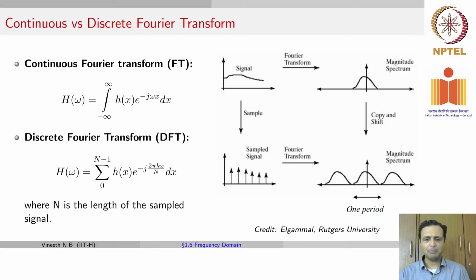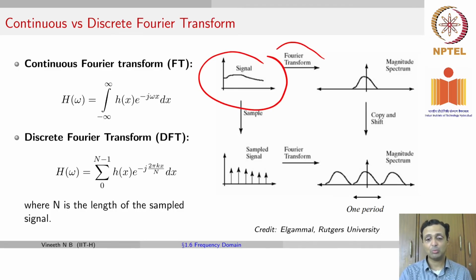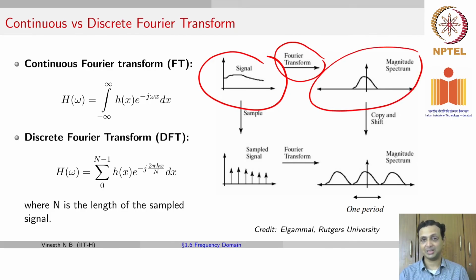Okay, to complete this discussion, if you take a continuous signal such as this, and if you take a Fourier transform of that continuous signal, its Fourier magnitude spectrum would look something like this, which simply says that this is the DC component. You have certain frequencies with different amplitudes, so on and so forth.